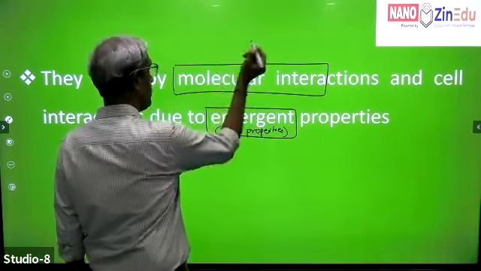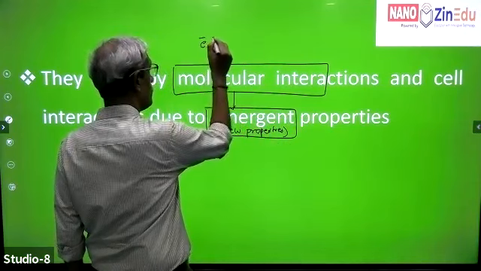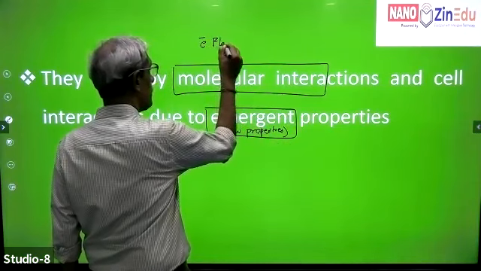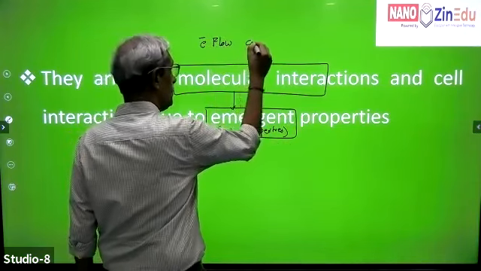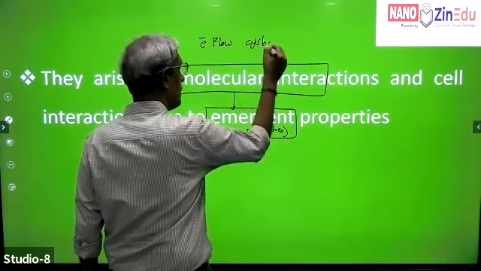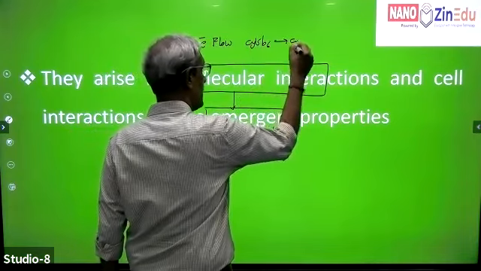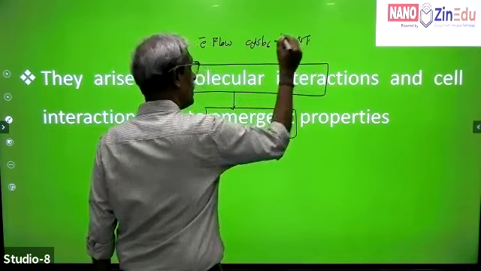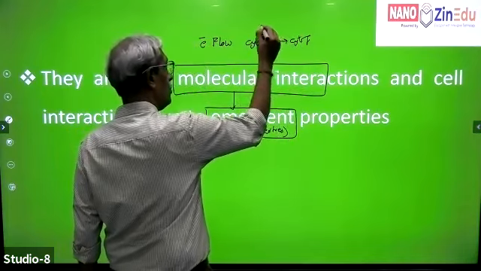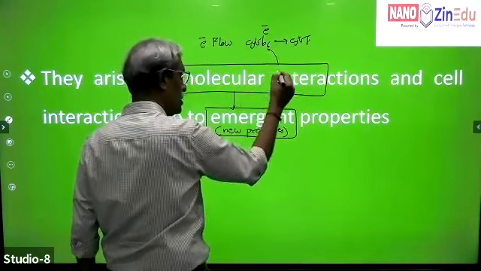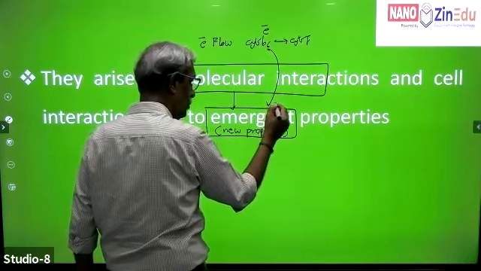Imagine there is an electron flow from, say, cytochrome b6 to cytochrome f. Whenever there's an electron flow, there could be the formation of a new molecule.